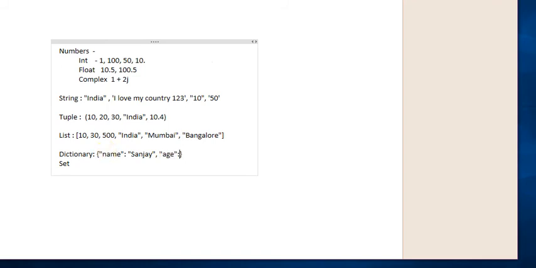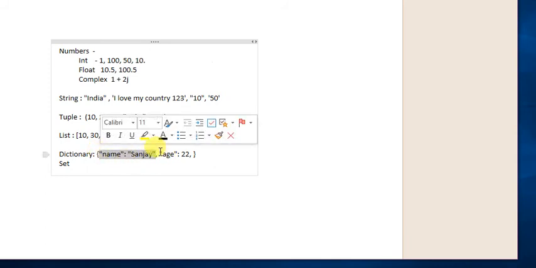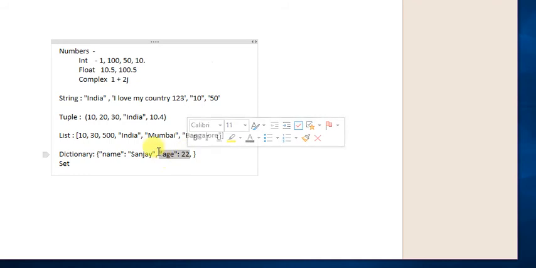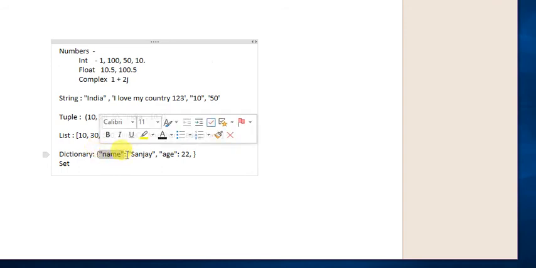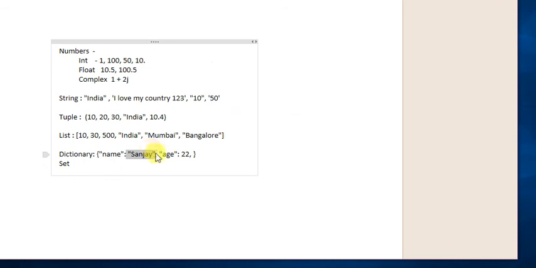Age is an integer, so 22. This complete thing is an element, and one element has two parts. The first part is the key, then a colon, and then the value. Again, key, colon, and value.